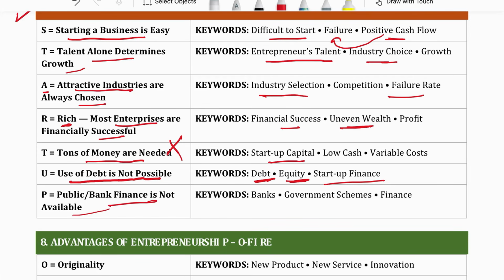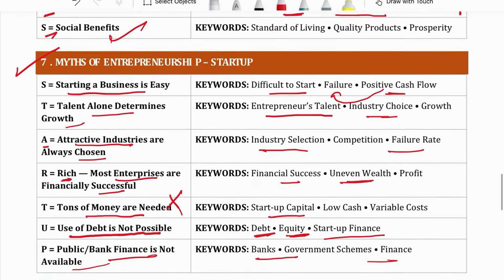Last is banks don't give money to startups. This is wrong. If your idea is good, you have a good business plan, you have done enough market research, banks give you the loan. This is the reality. So banks, government schemes, finances are there. There are many Mudra schemes, there are many entrepreneurial schemes started by government where government gives the loan. So let's learn this now.